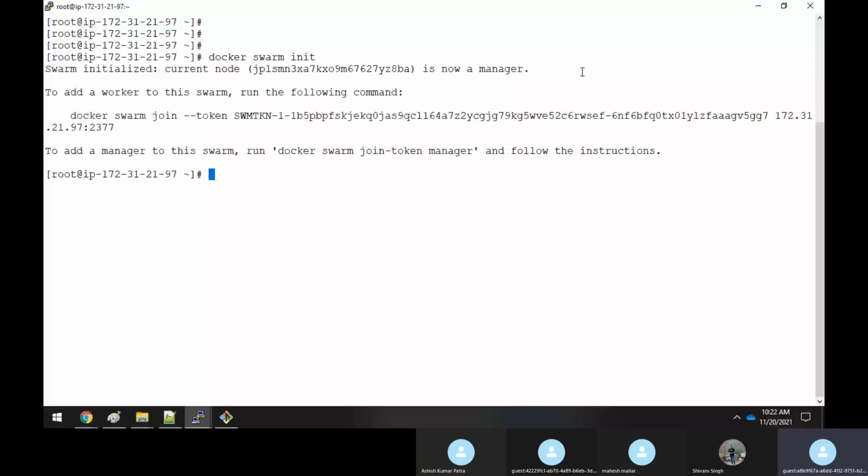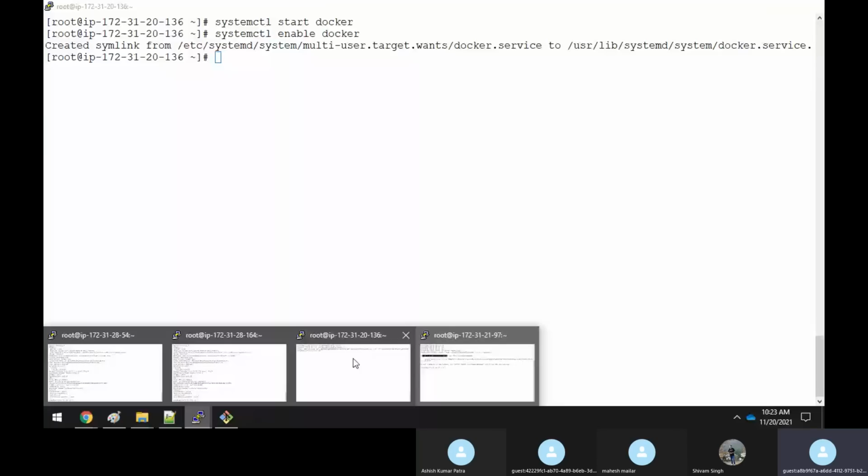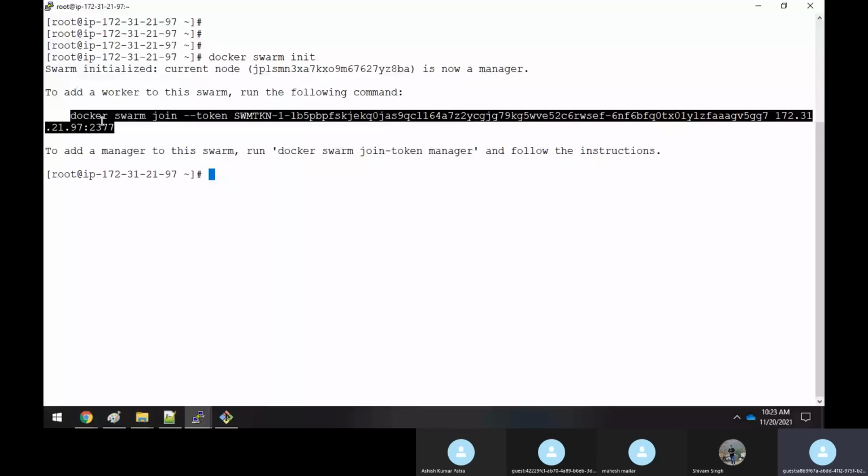Now to add a worker to this swarm, run the command. It means that to make the other three nodes worker nodes, you have to run this command. So I will copy this and keep it in our notepad so that I don't lose that command. To make the others working nodes, you need to run this command on the other nodes. Anyhow, this machine has become a master now.